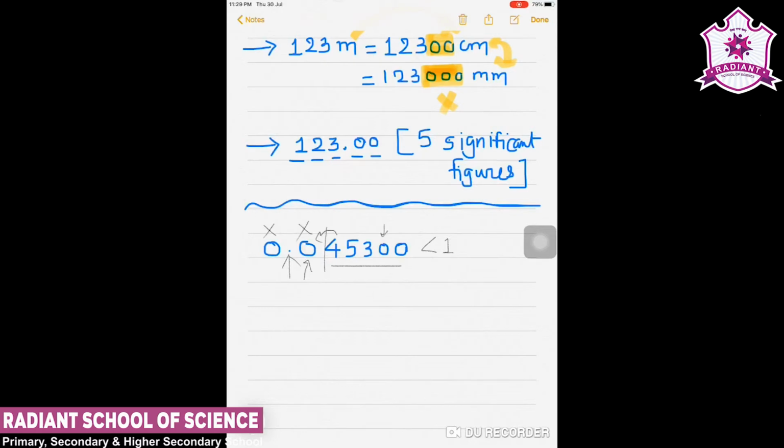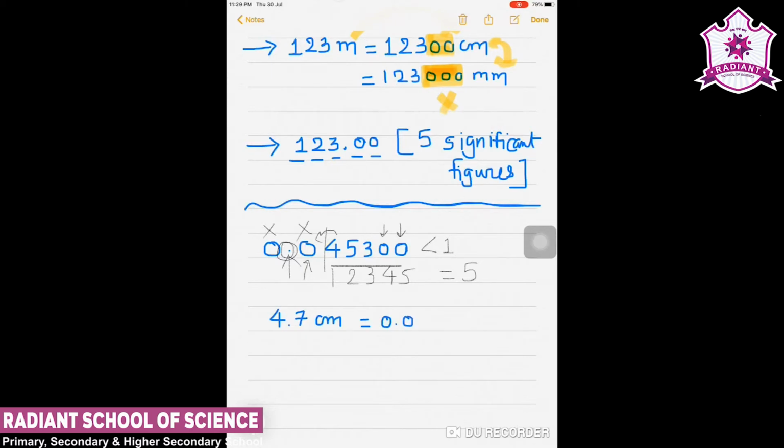So we can say that these two zeros are not significant, but there are total 5 digits after the decimal point and these zeros are after the decimal point, so I will have to count them. So 1, 2, 3, 4 and 5, I have 5 significant figures in this case.